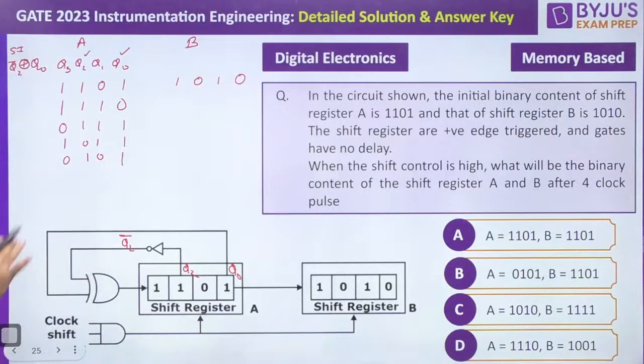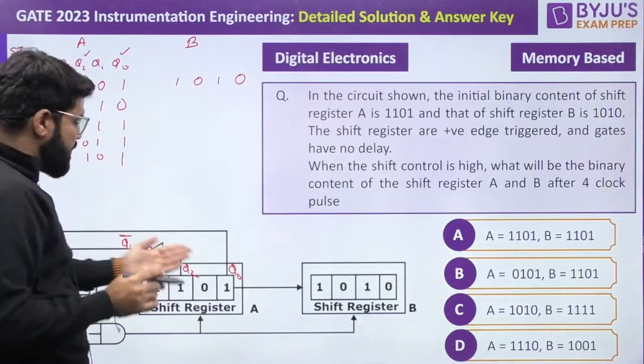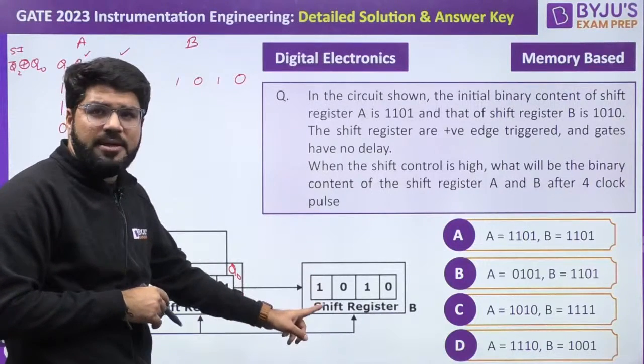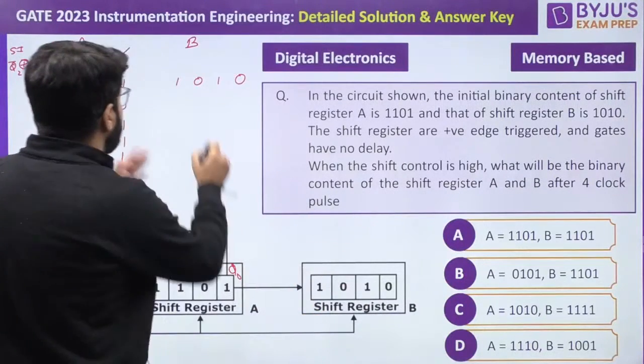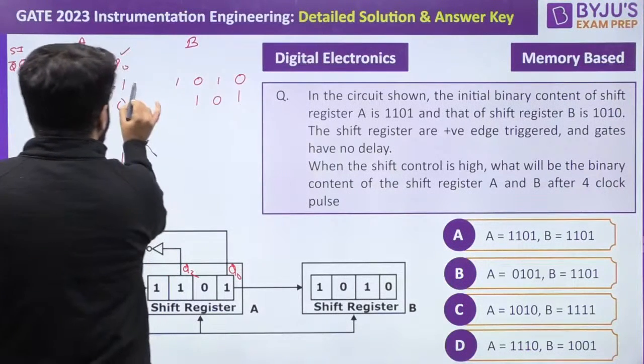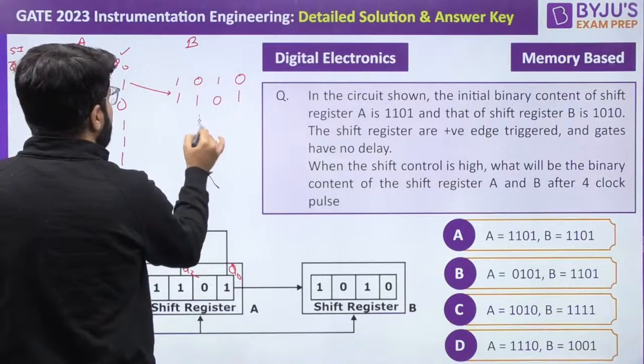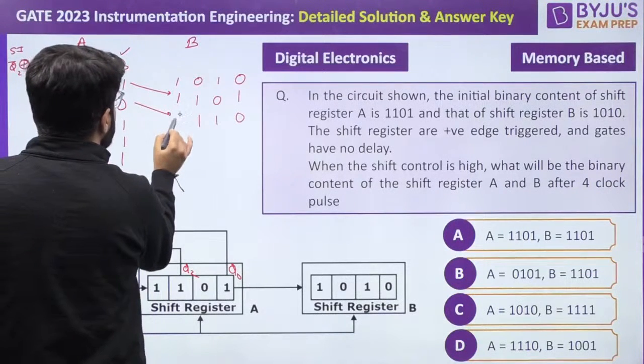So 0, 1, 0, 1. Now what about this picture? This picture clearly tells that the LSB of shift register A will go to the MSB of shift register B, and the rest is right shifted. So I have 1, 0, 1, and whatever is this will come here. Then similarly 1, 1, 0, this goes here.